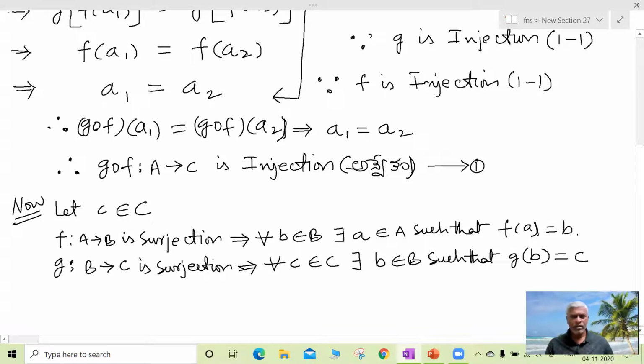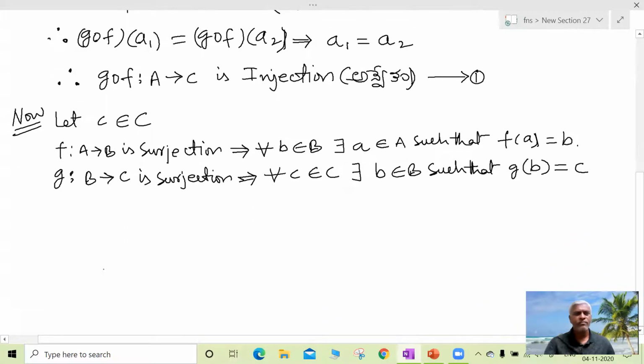So these two are given in the theorem. Both f and g are surjections. So since f is surjection, f of a is equal to b. Since g is surjection, g of b is equal to c. So now we have to prove g circle f is also surjection.